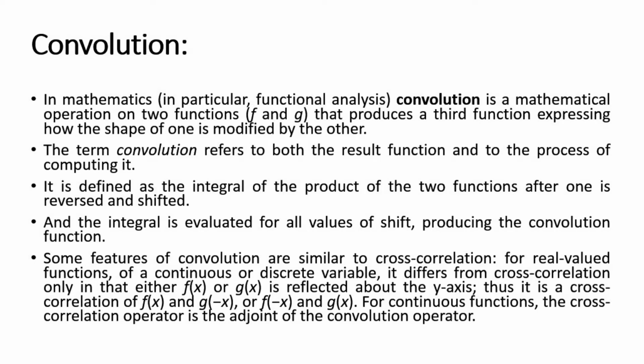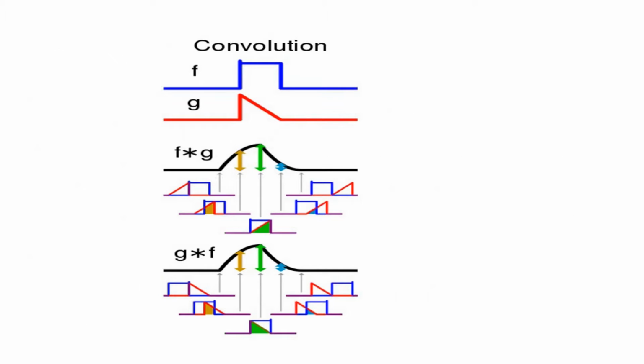So it is nothing but integral product of two functions after one is reversed and shifted. Reversed and shifted means, in terms of signal processing applications, one can understand the reversing operation and shifting operation. So the convolution process can be understood from this diagram where f and g are the two signals. F cross g, which is nothing but cross product.